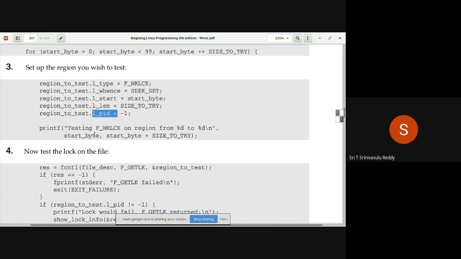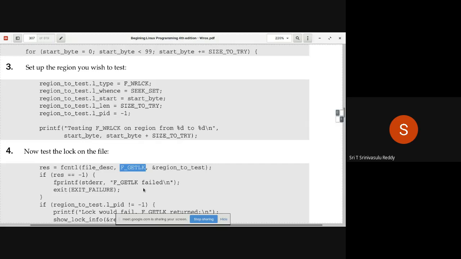So that's what is being talked about here. So display the message. And after that, invoke fcntl. fcntl of file descriptor, comma, what? You are not applying the lock. You are trying to get the status. Right? Is it possible to apply so-and-so lock? So that's why you are using F_GETLK, and then ampersand region to test. If res equal to -1, GETLK has failed. Normally you don't get this. If it is -1, it is failed.